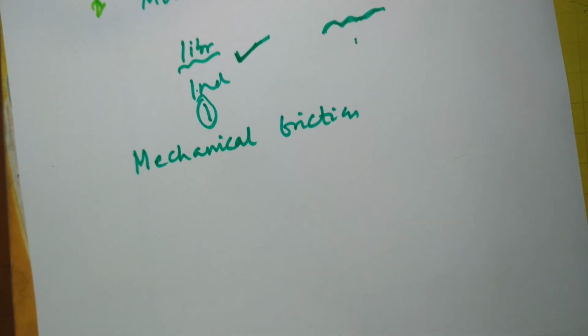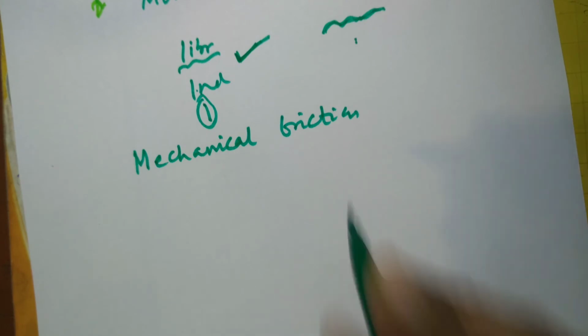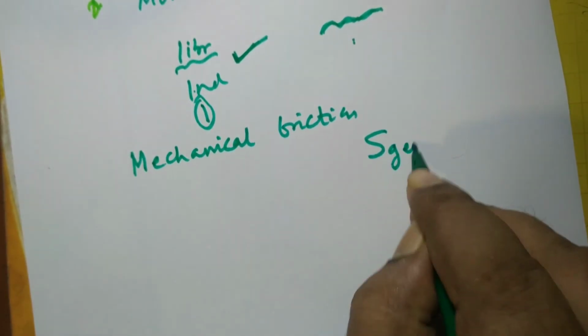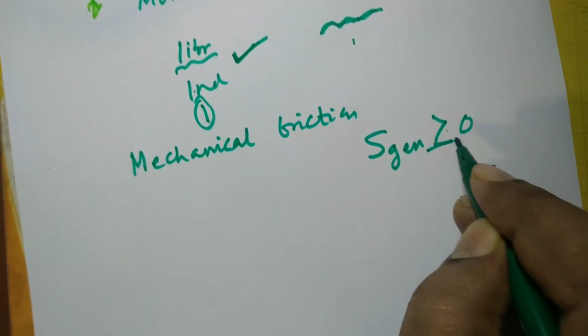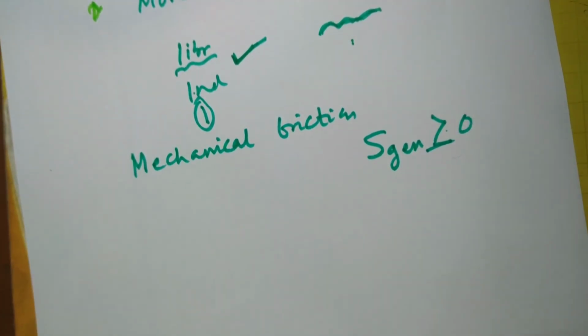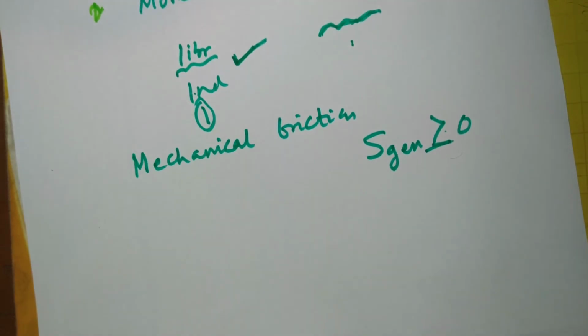In case of a reversible process, no entropy is generated. S_gen is greater than or equal to 0: greater than 0 for an irreversible process and equal to 0 for a reversible process. So entropy generation means some production of randomness, production of disturbances, creation of disturbances.